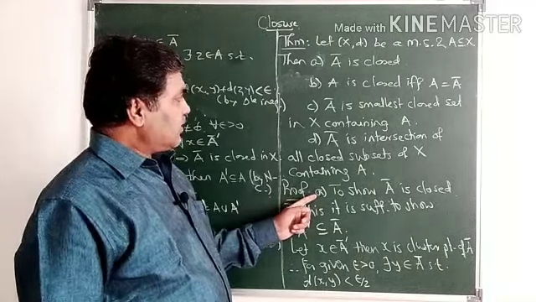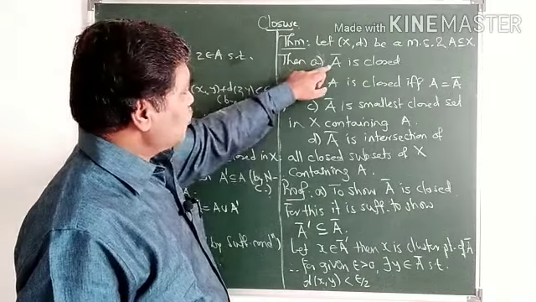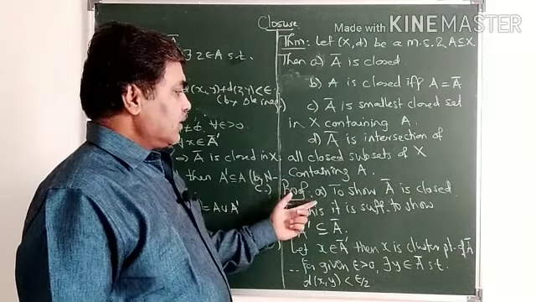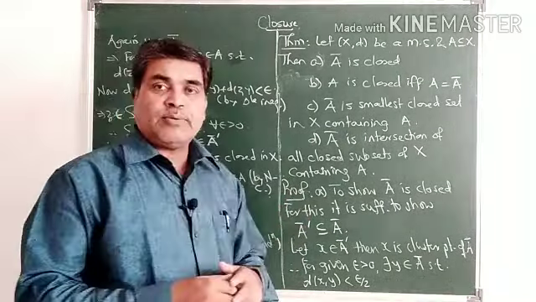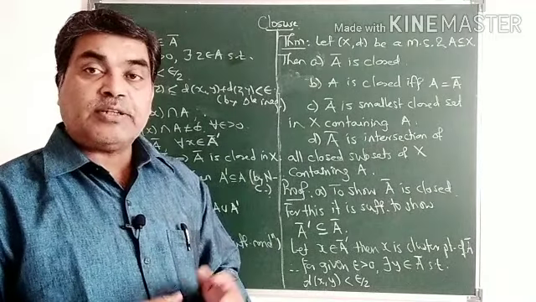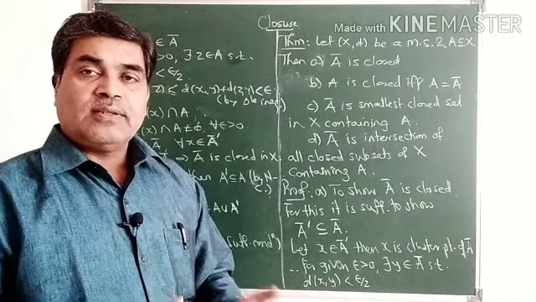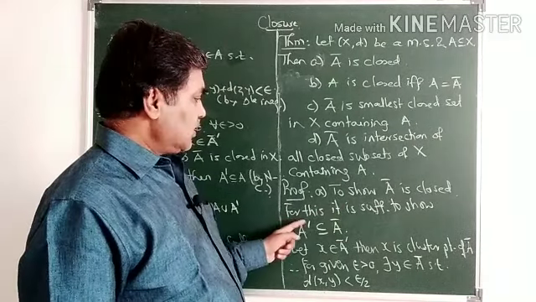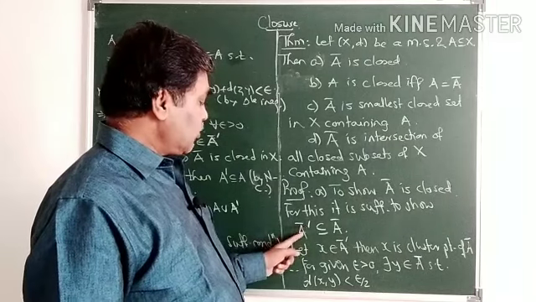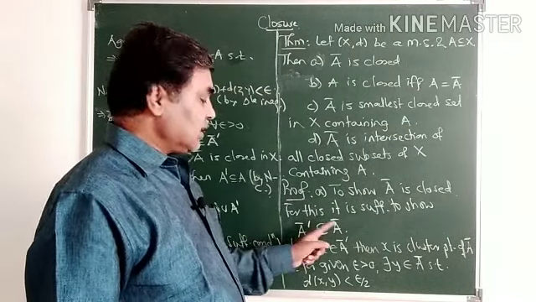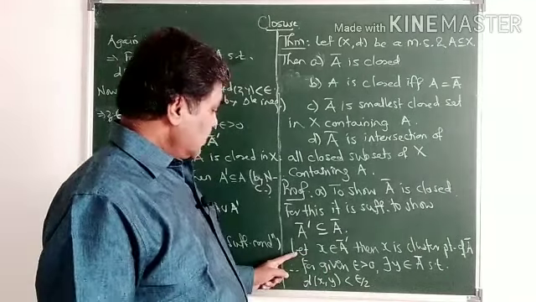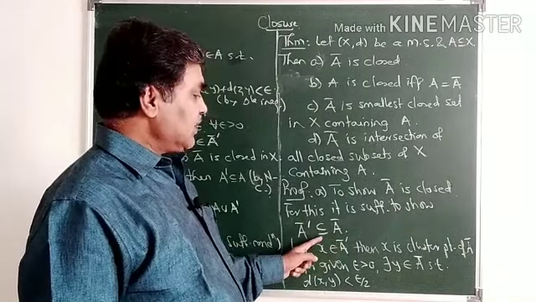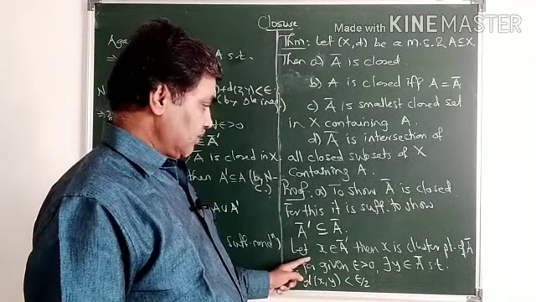Now we have to show first that A closure is closed. We know that a given set A is closed if and only if it contains all of its limit or cluster points, or it contains its derived set. To prove A closure is closed, it is sufficient to show that the derived set of A closure, that is A closure dash, is contained in A closure. So take x from A closure dash, which means x is a limit or cluster point of A closure.